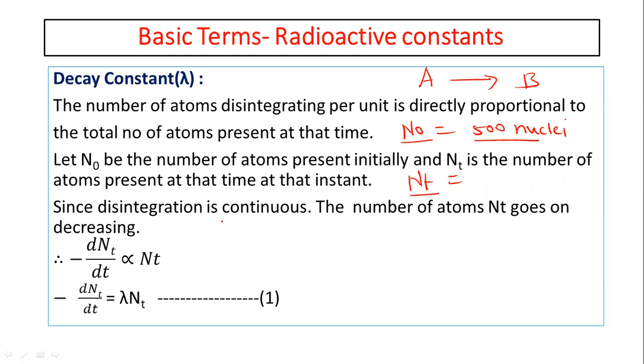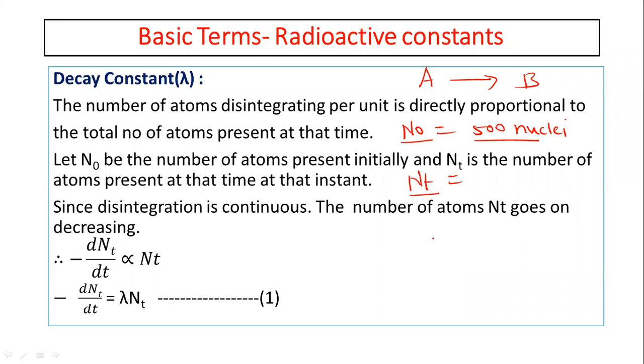Now this disintegration is a continuous process. Once it is started, it cannot be stopped. So the number of atoms goes on decreasing because it is a continuous process, as the atoms are disintegrating.